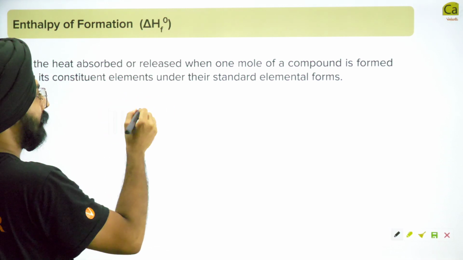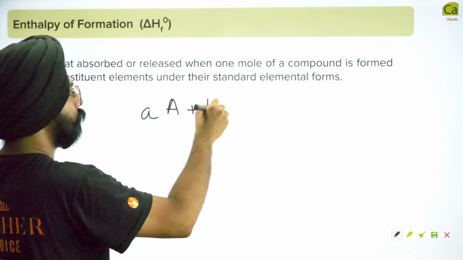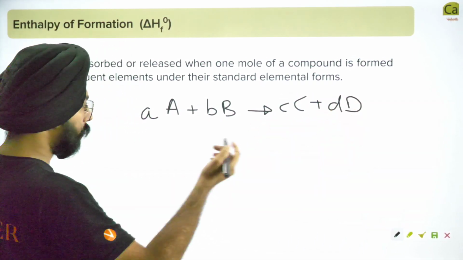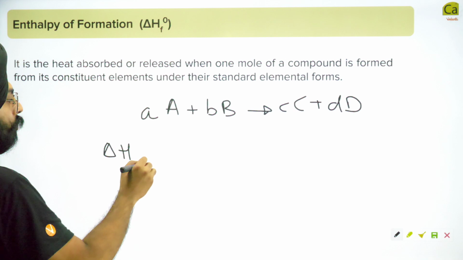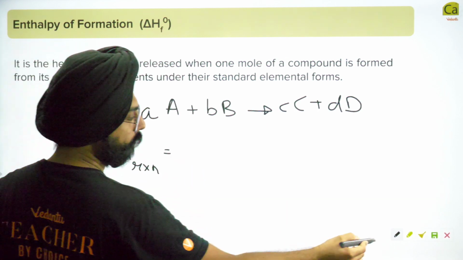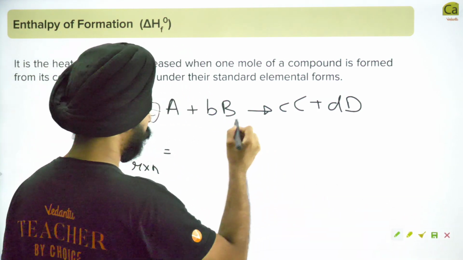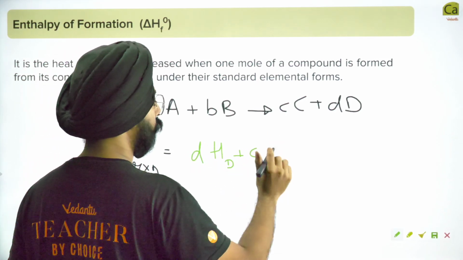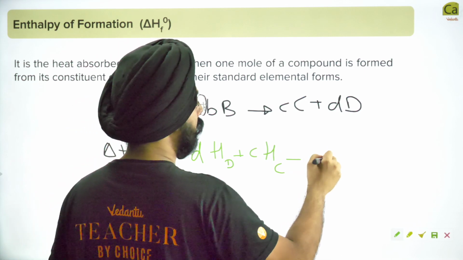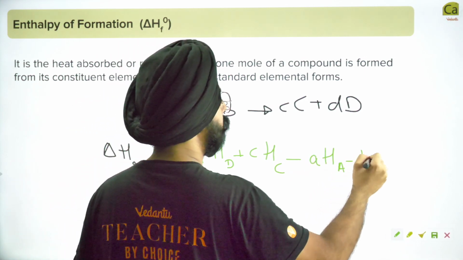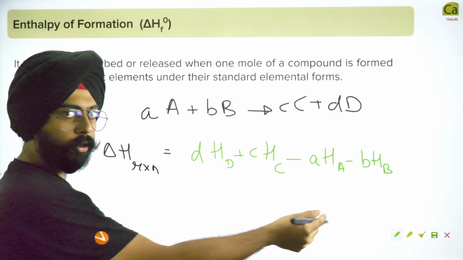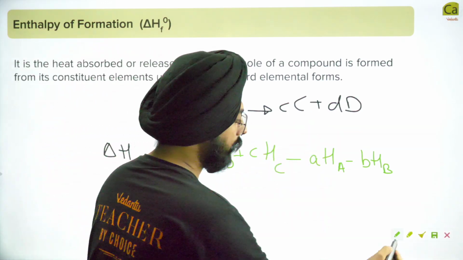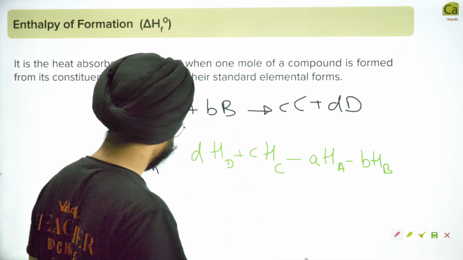Okay. So A times A plus B times B gives you C times C plus D times D. What had I written? Delta H of this reaction is equal to D times enthalpy of D plus C times enthalpy of C minus A times enthalpy of A minus B times enthalpy of B. This is what I had written, and now I have learned that for any substance the absolute enthalpy can be written as the delta H of formation of that particular substance.